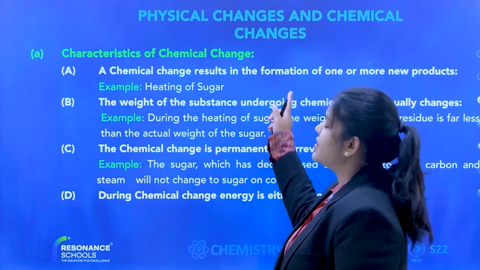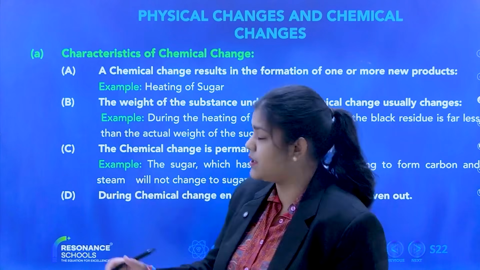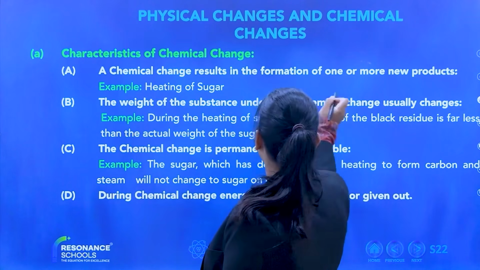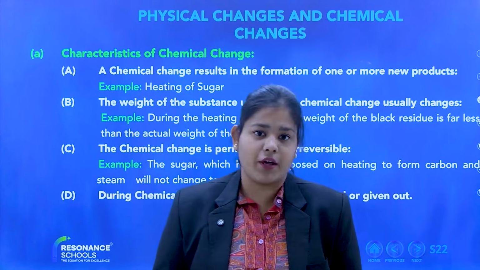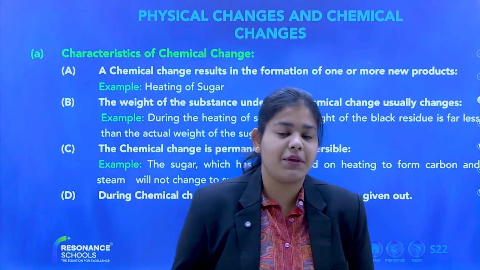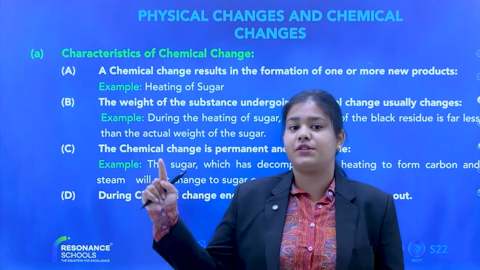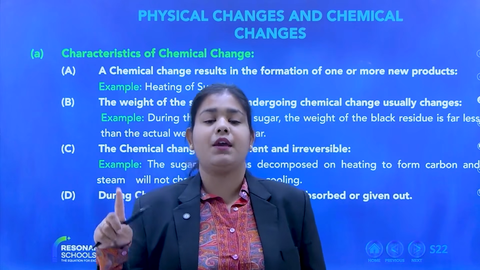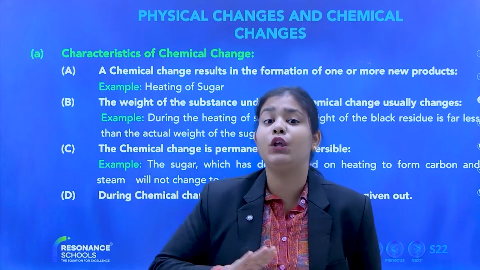So, characteristics of chemical changes. When we are covering the characteristics of chemical changes, what I am saying is that a chemical change results in the formation of one or more new products. I told you earlier, when we started chemical change, the first and most important thing: whenever any chemical change is occurring, there is a formation of a new product.